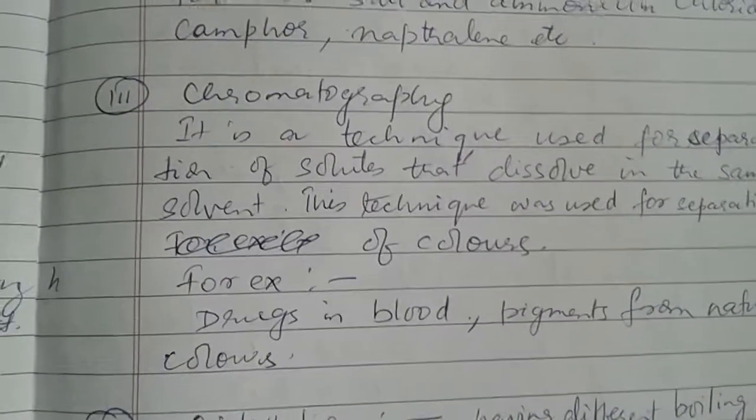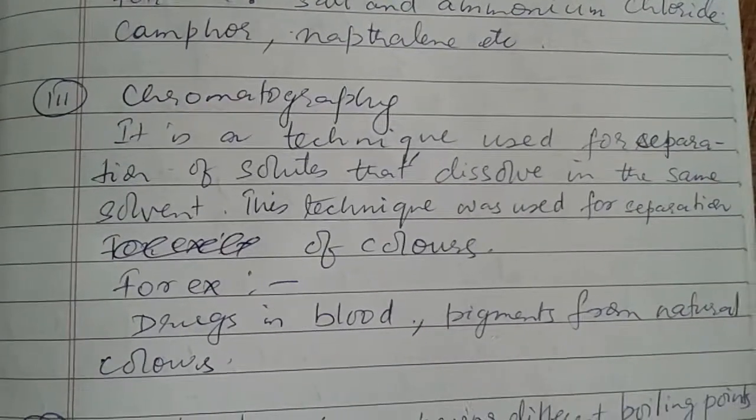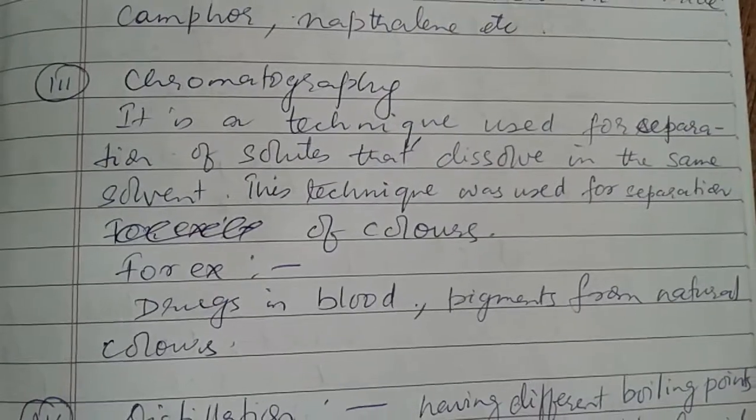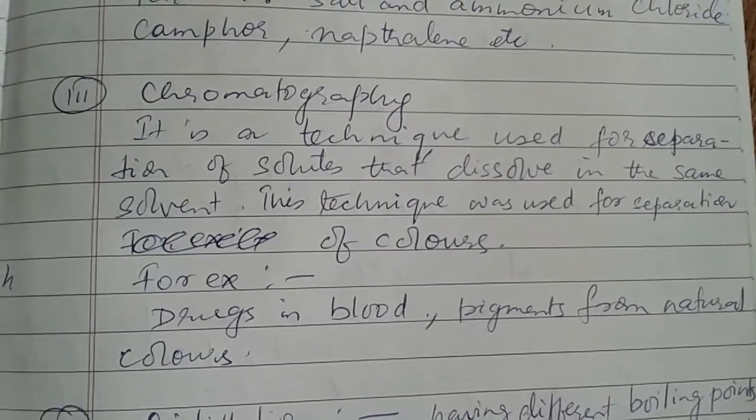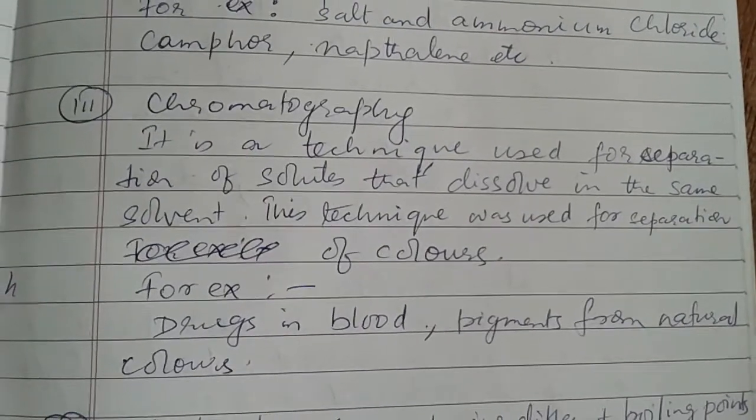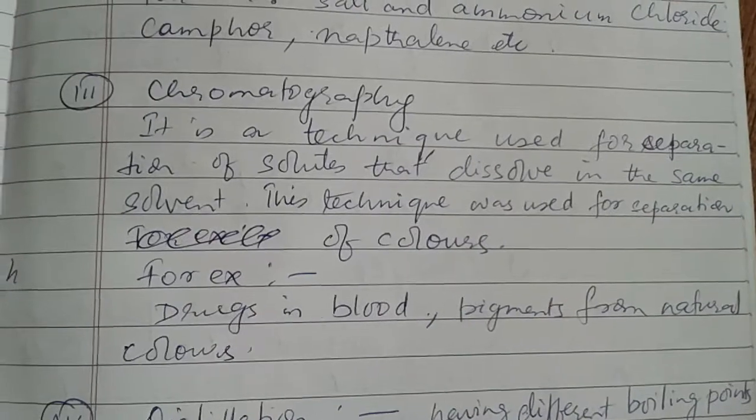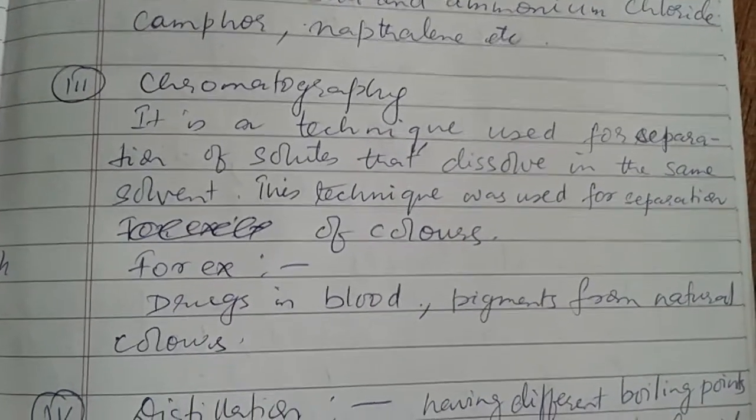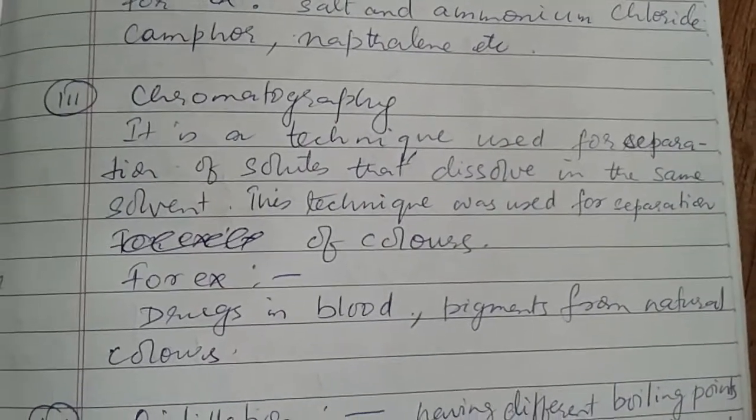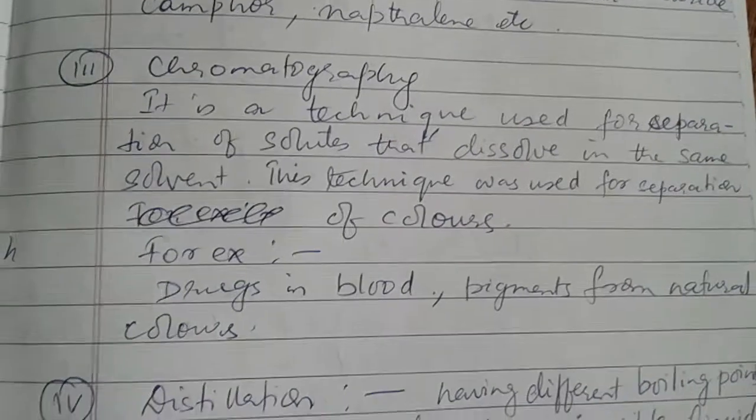Next technique we have is chromatography. Chromatography is a technique used for separation of a solute which is dissolved in a particular solvent. This technique is generally used for separation of colors. Initially, in the earlier days, it was used for separation of colors. Applications of it are to test the presence of drugs in blood. Pigments from natural colors are also separated using the chromatography technique.